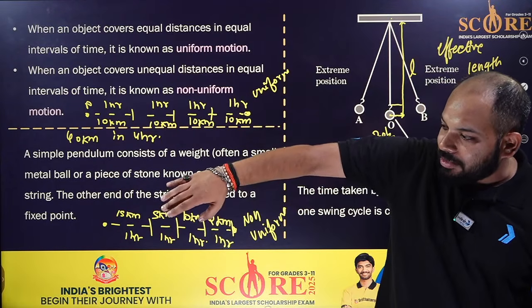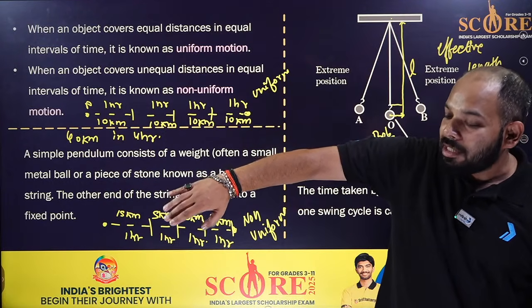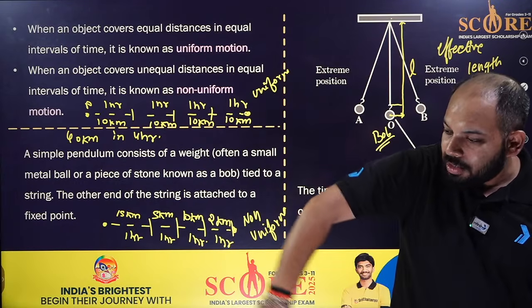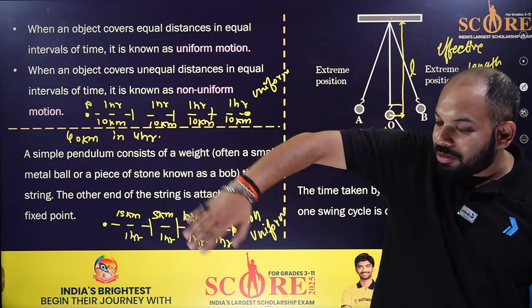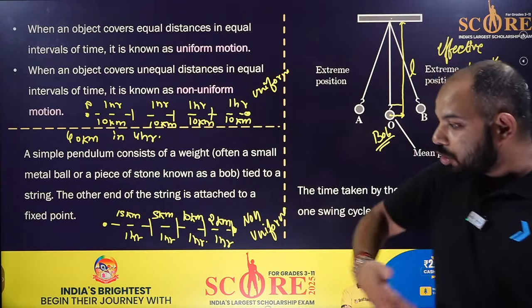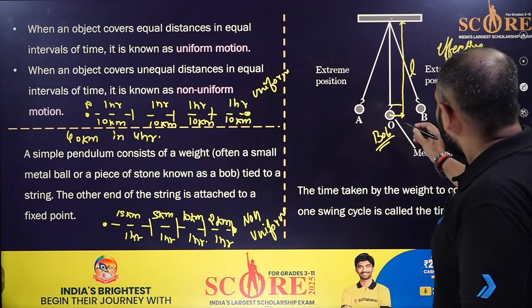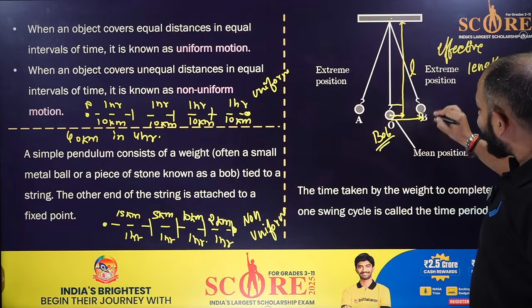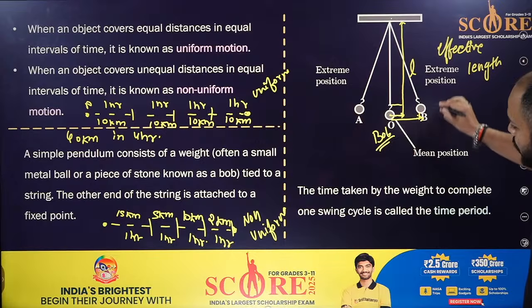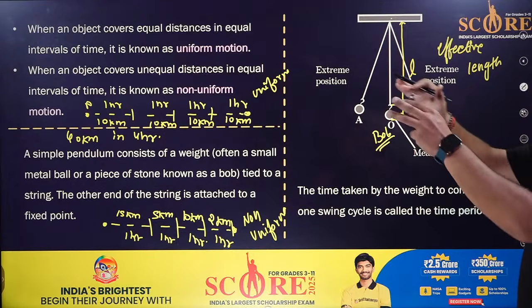If I take it like this, it's raised to a certain height, and then I leave it, then it goes like this. So like this it keeps moving. That's the pendulum motion. Simple. That is to and fro. This movement from here to here. It rises to a certain height, and at that point it just stops.